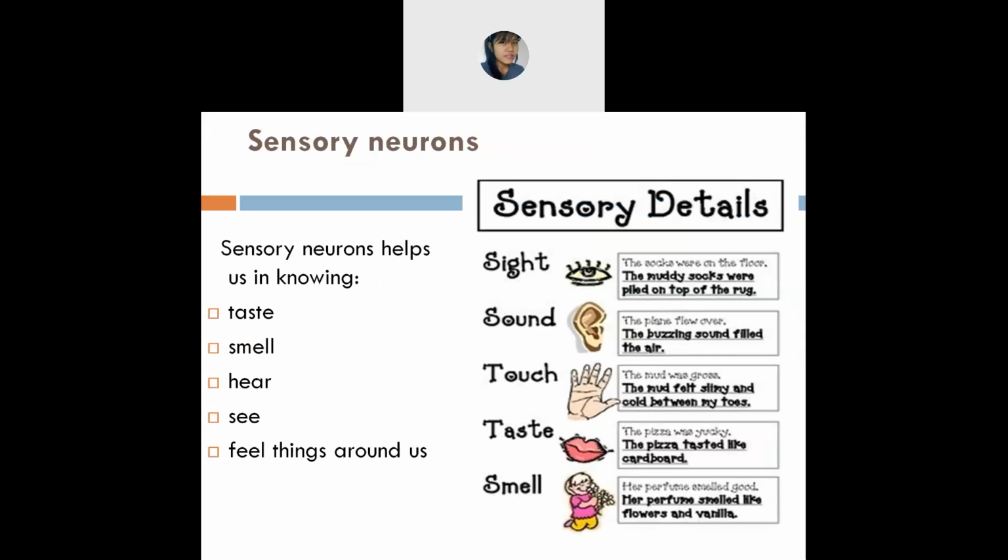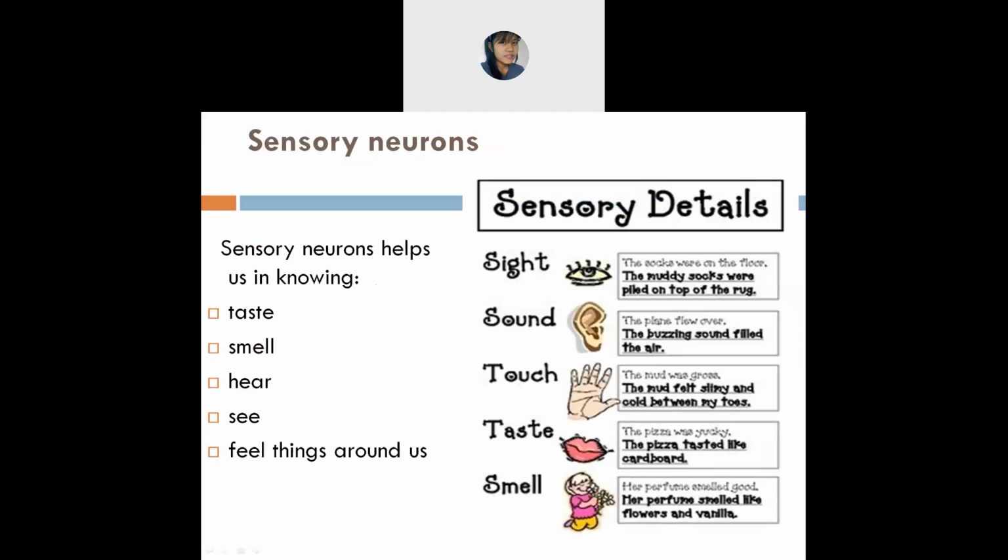Now let's see sensory. By hearing the word sensory, sense organs, you can sense. So sensory means what? Taste, smell, hear, see, feel things, all this. You can see with your eyes, you can hear the sound with the help of your ear. Touch, you can feel it. Even if you close your eyes and touch something, you will be able to feel it.